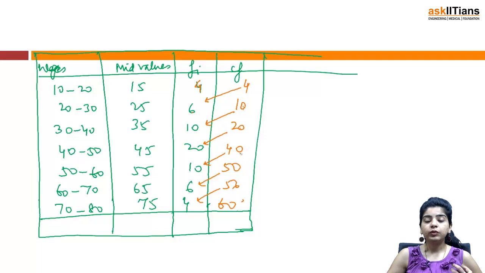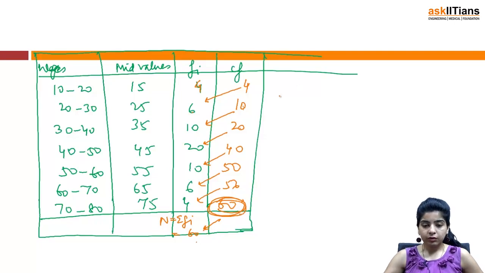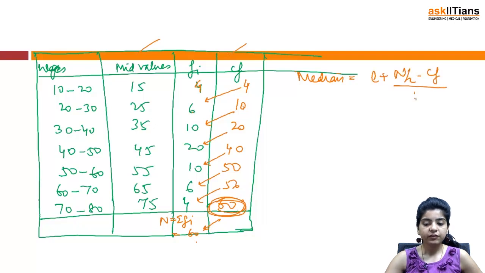And how do you check whether you have calculated it correctly? Just find out the sum of the frequencies. N is sigma Fi, this is 60. This should come out to be equal to the last term of cumulative frequency. So first of all, arrange your data, in case of continuous find out your mid values, then find out your CF, and then the formula for median is L plus n by 2 minus CF by F into